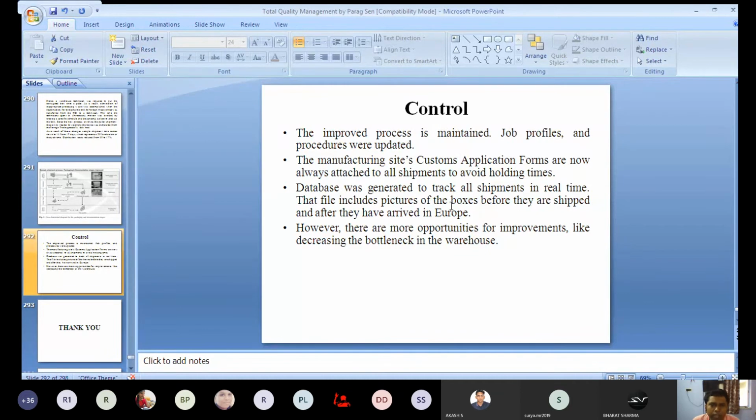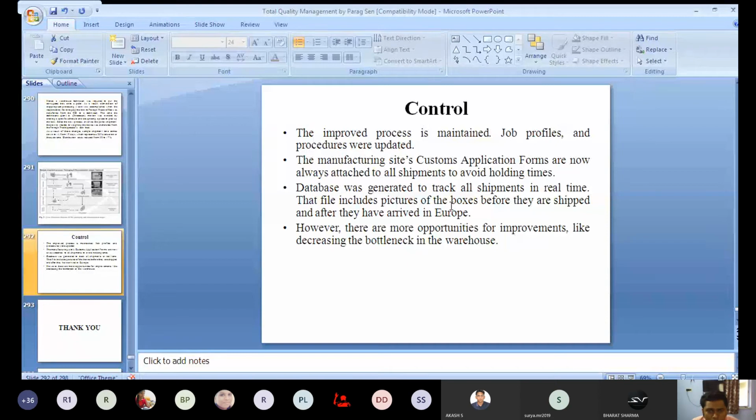This is very, very important, because if you can track it properly, then you can realize where the problem is occurring, and whenever you identify a problem, you can take an initiative to correct it.